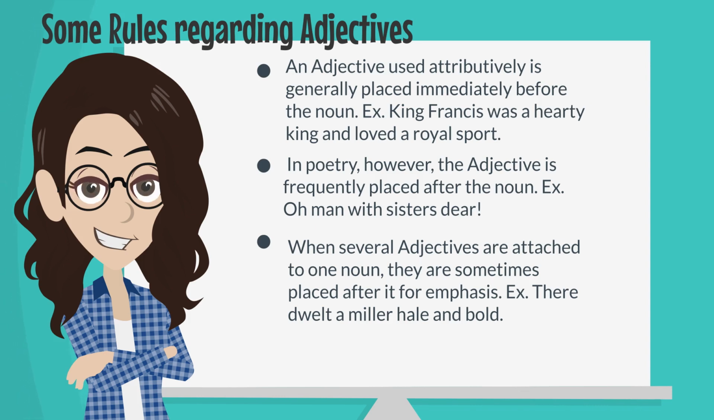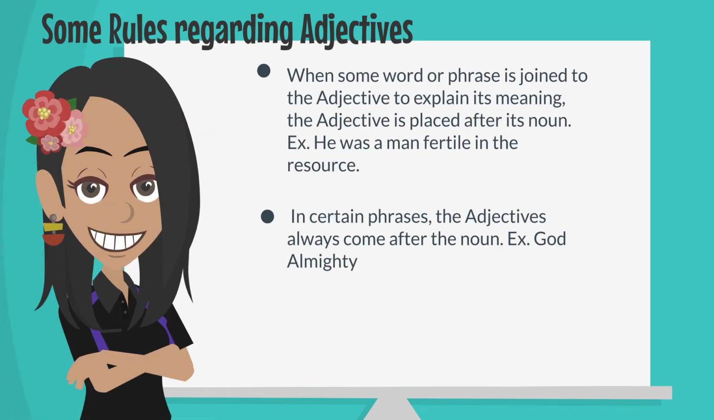Rule 2. In poetry, however, the adjective is frequently placed after the noun. Ex: Oh man with sisters dear. Rule 3. When several adjectives are attached to one noun, they are sometimes placed after it for emphasis. Ex: There dwelt a miller hale and bold. Rule 4. When some word or phrase is joined to the adjective to explain its meaning, the adjective is placed after its noun. Ex: He was a man fertile in resource. Rule 5. In certain phrases, the adjectives always come after the noun. Ex: God Almighty.